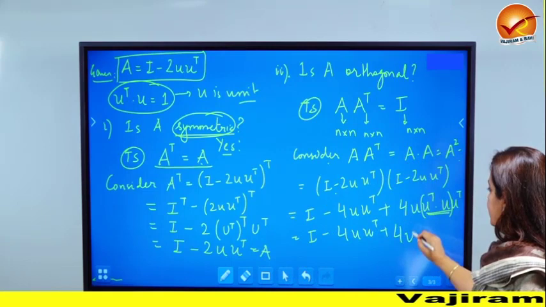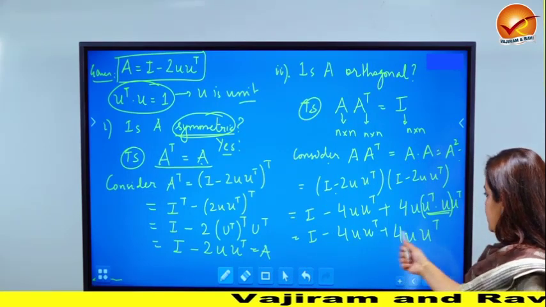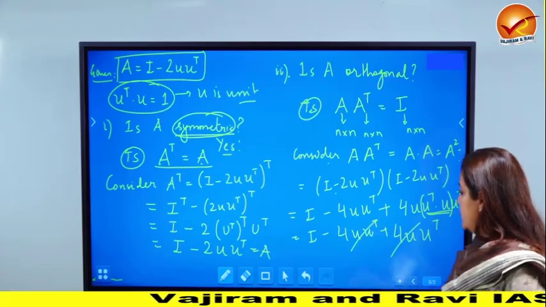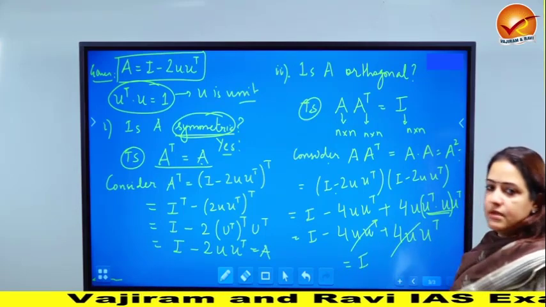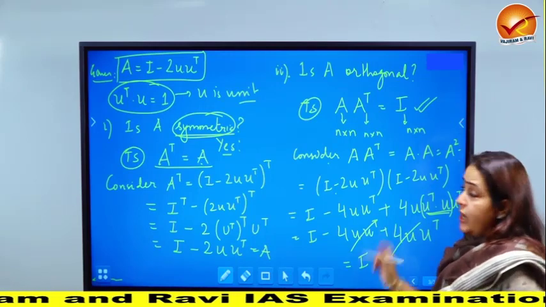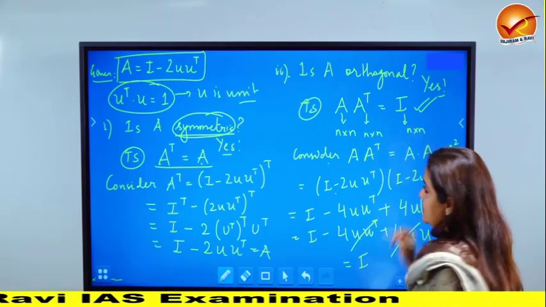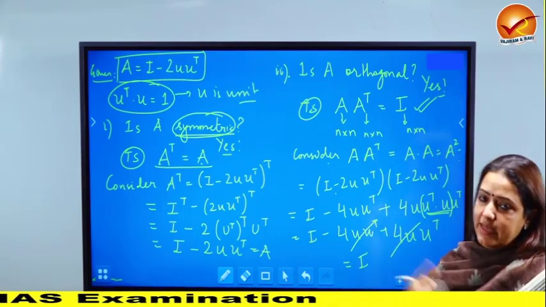So what are we left with? We are just left with 4UU transpose. Now, aren't these two terms just the same? So they cancel out with each other and the answer comes out to be equal to I, which is what we wanted to show. So the answer to this question, is A orthogonal, is again a big yes. Yes, this matrix is symmetric as well as orthogonal.